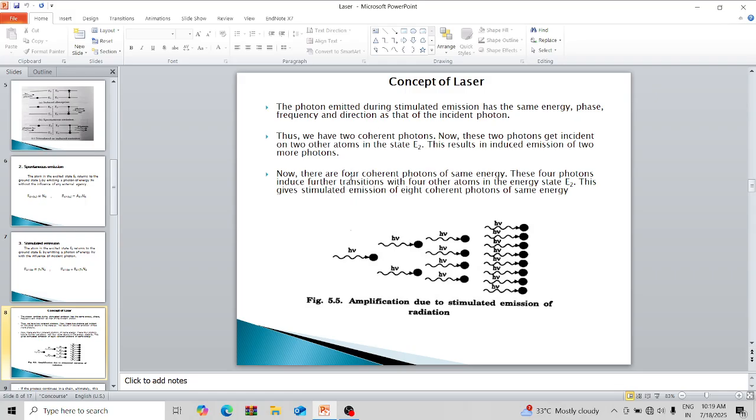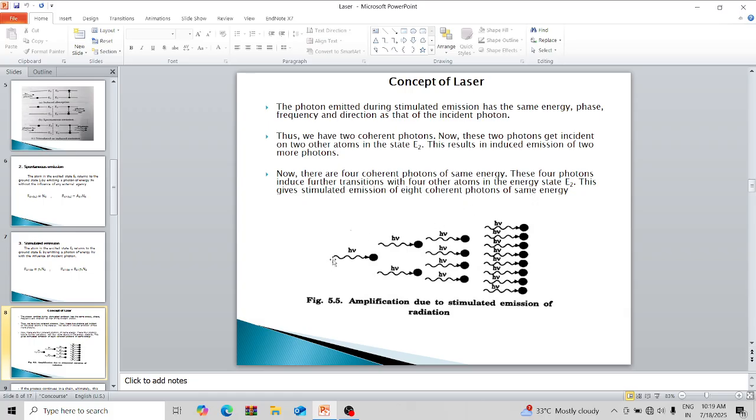Now these four coherent photons of same energy induce further transitions with four other atoms in the energy state E2. This gives stimulated emission of 8 coherent photons of same energy.